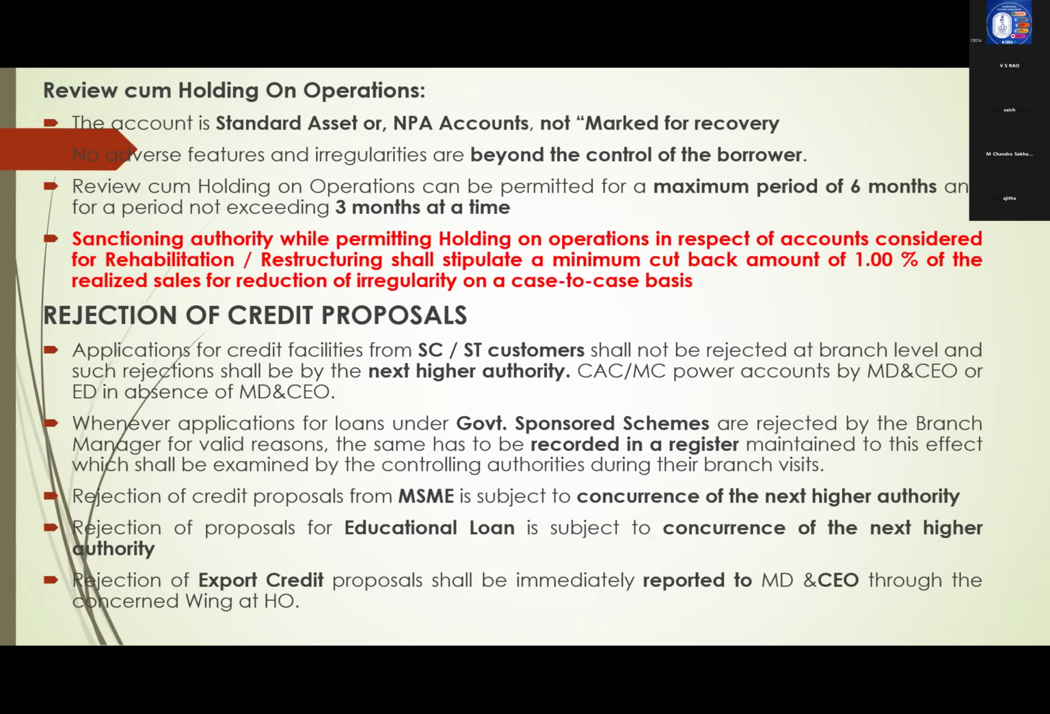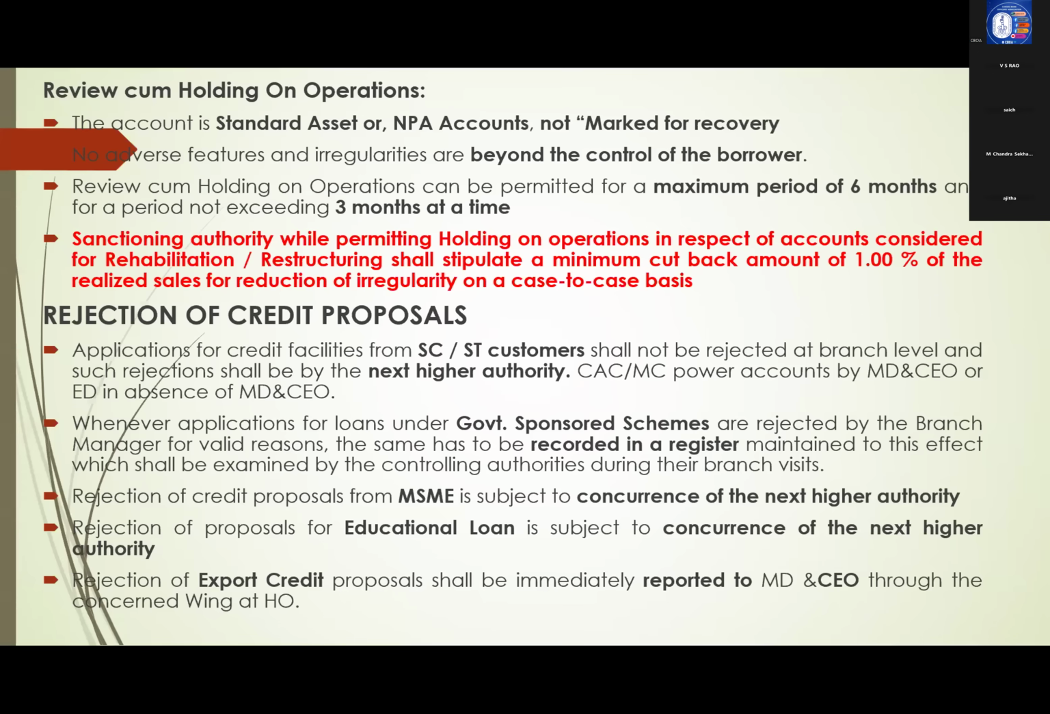Review cum holding on operations. This review cum holding on operations is just nothing but like extension of tenability. But here what happens is standard asset or NPA accounts not marked for recovery. Normally, any problems are there in the account, genuine problems. In such cases only we will permit holding on operations. Account is already under stress. If you stop operations, the unit will die. But it is a genuine problem. So in such cases, we will extend tenability. It is called as review cum holding on operations.